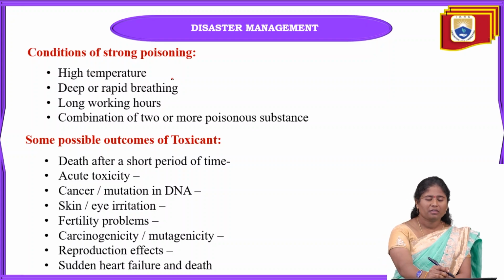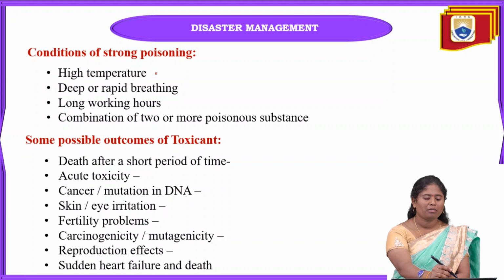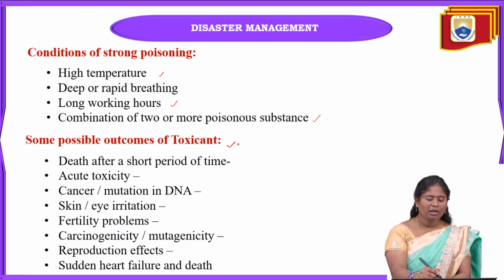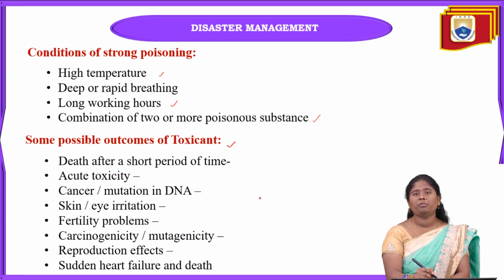Strong poisoning can be because of high temperature, deep or rapid breathing, and working extra hours. For those people also this toxicity can happen. And when we come into contact with more poisonous substances, strong poisoning can happen.